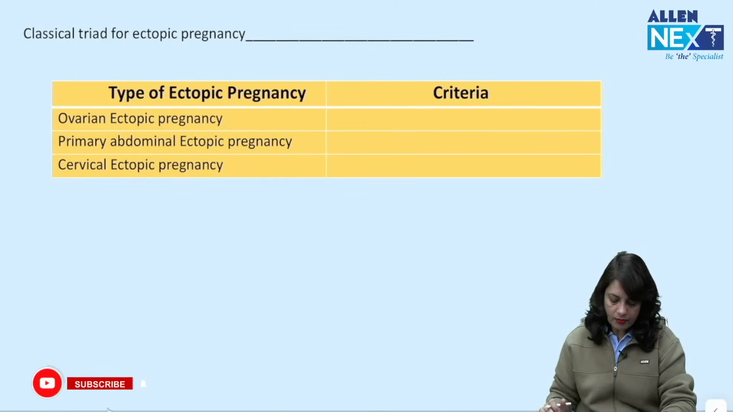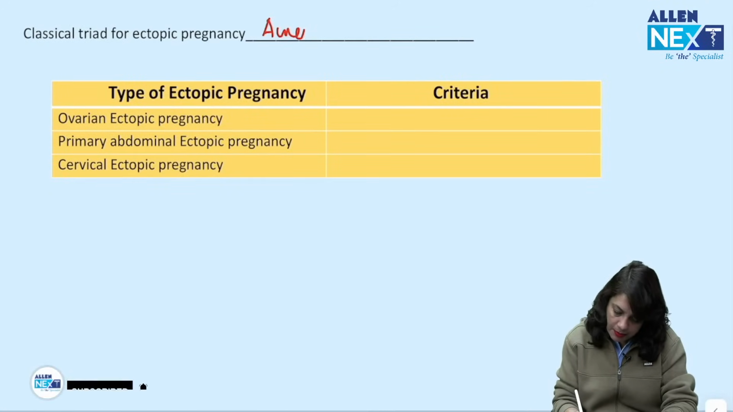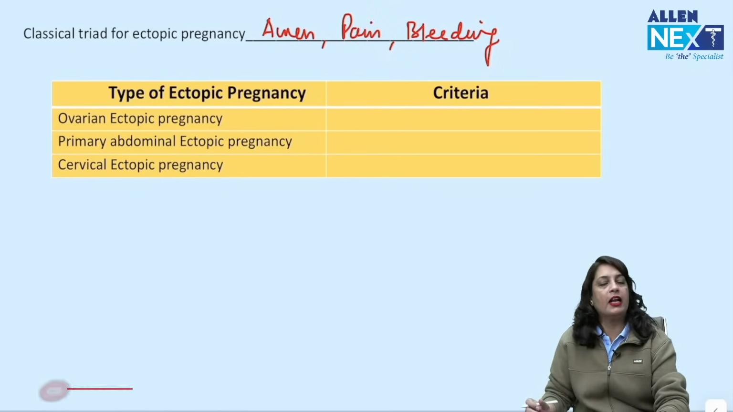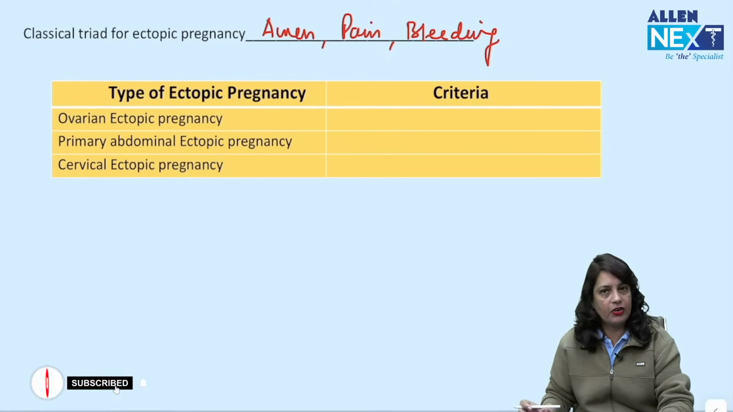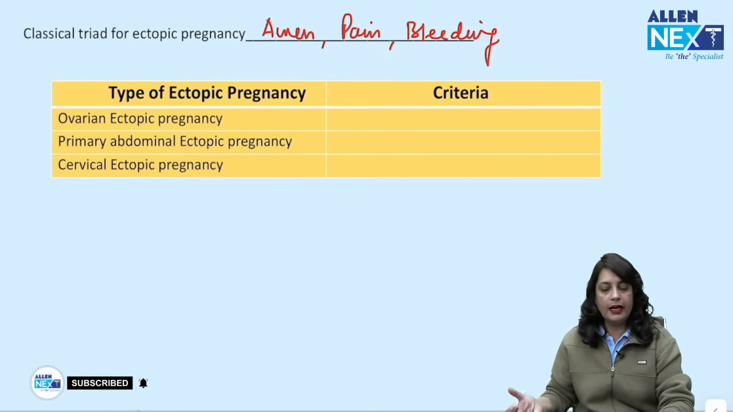Next, the classical triad for ectopic pregnancy, always remember, is amenorrhea, pain and bleeding. If it is written as fainting, that is not the classical triad, because the ectopic pregnancy may present as an unruptured ectopic pregnancy as well.